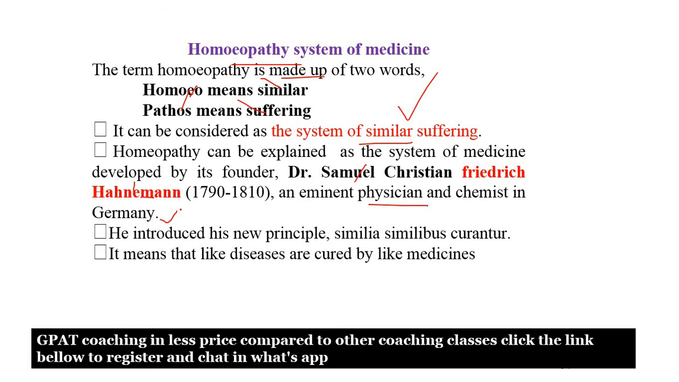He developed this homeopathy system of medicine. At the same time, Samuel Hahnemann introduced his new principle called similia similibus curentur. I am going to discuss this in the further slides in a very detailed way. It means diseases are cured by like medicine.